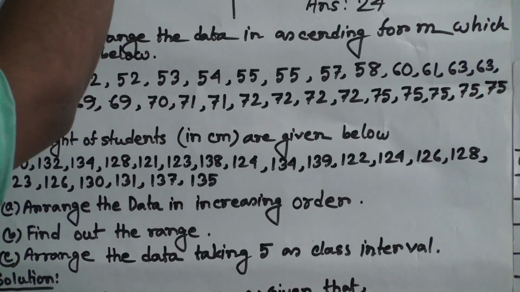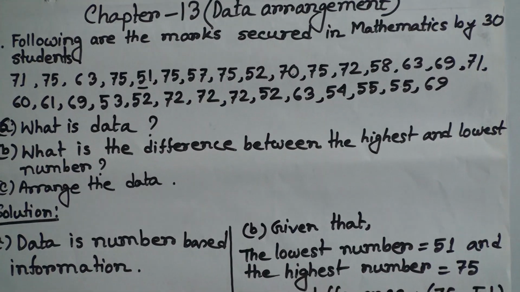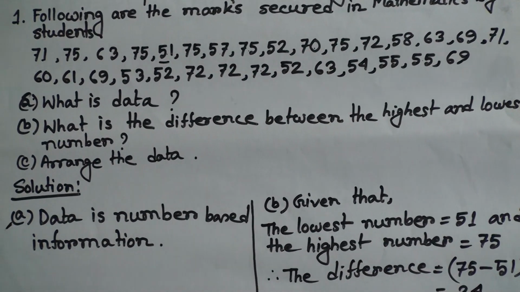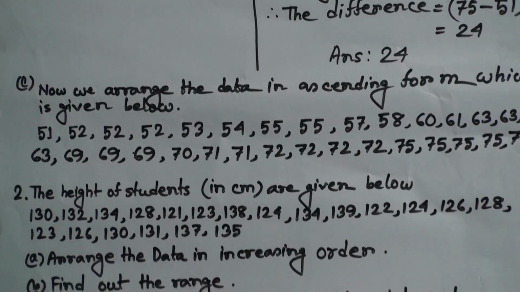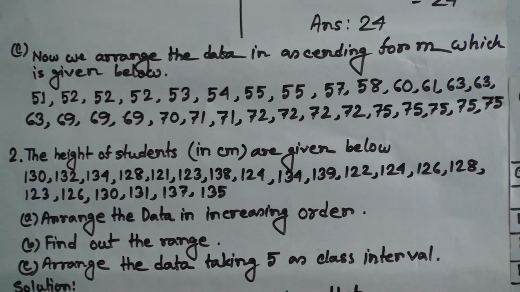That means we arrange the data in ascending order, but if you arrange the numbers in descending order, it will also be okay.